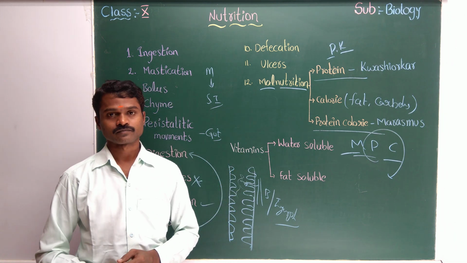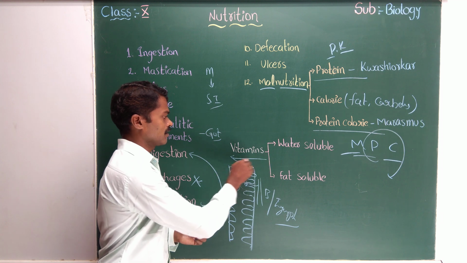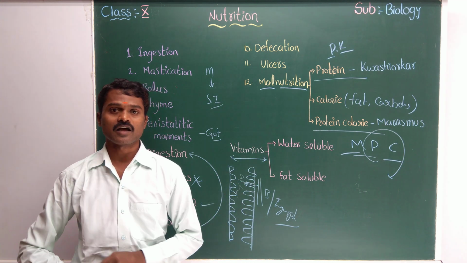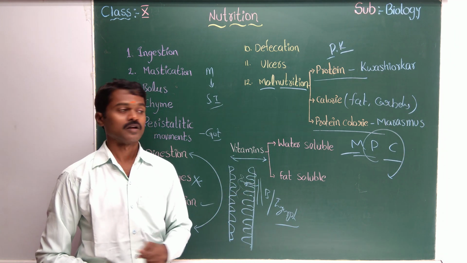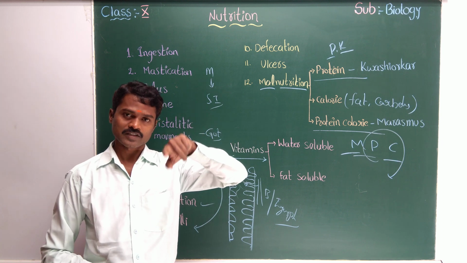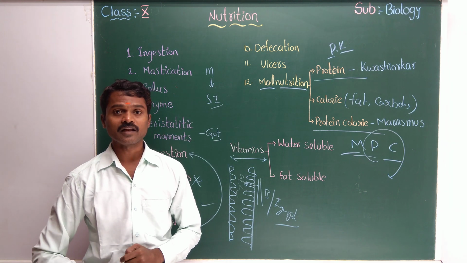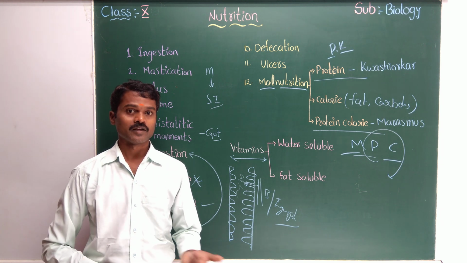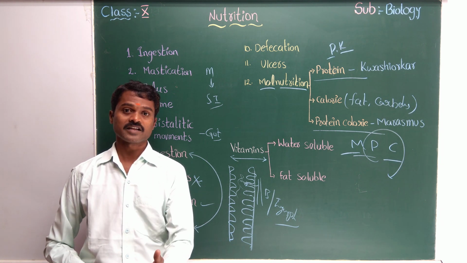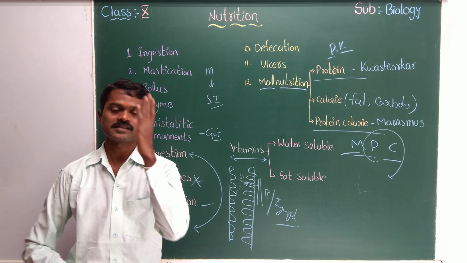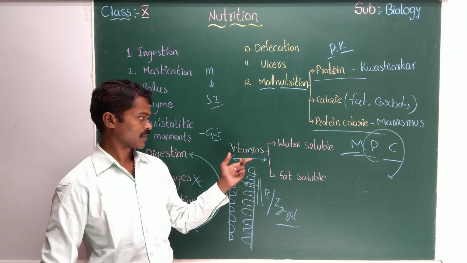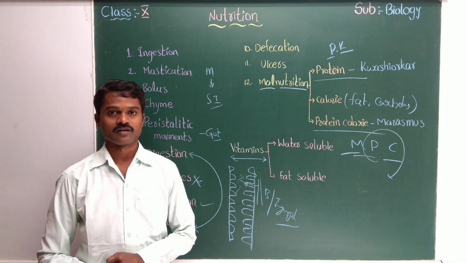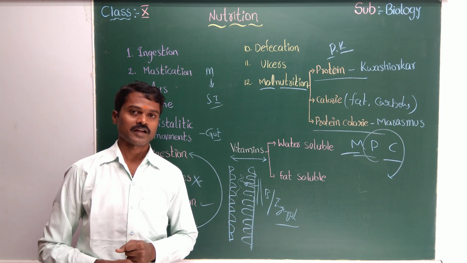What does vitamin mean? At first it was given as the term vital amine. Vital means important, essential.